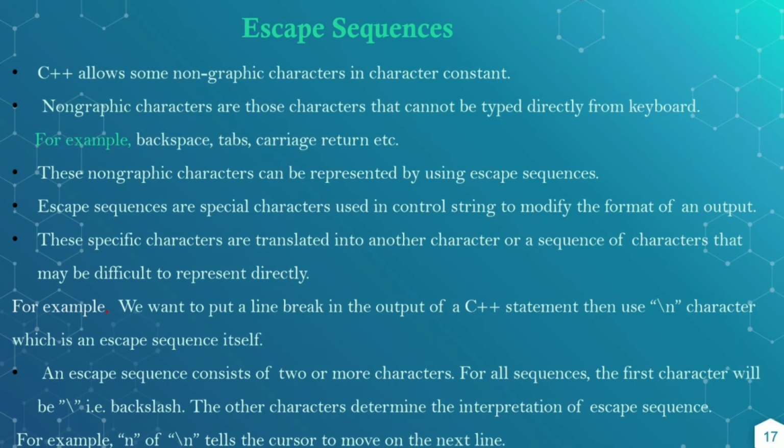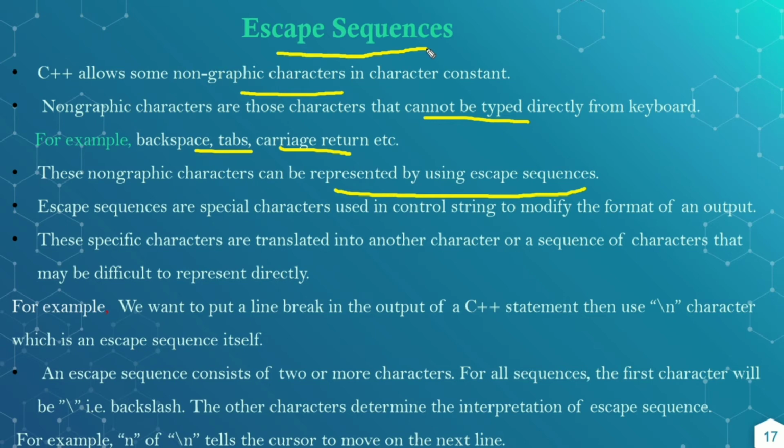Next is the escape sequences. C++ allows some non-graphic characters in character constants. Non-graphic characters means those which cannot be typed directly from the keyboard, like backspace, tab, carriage return, form feed, control, alt. These all are non-graphic characters. These are represented by using escape sequences. So, non-graphic character constants can be represented with the help of escape sequences.